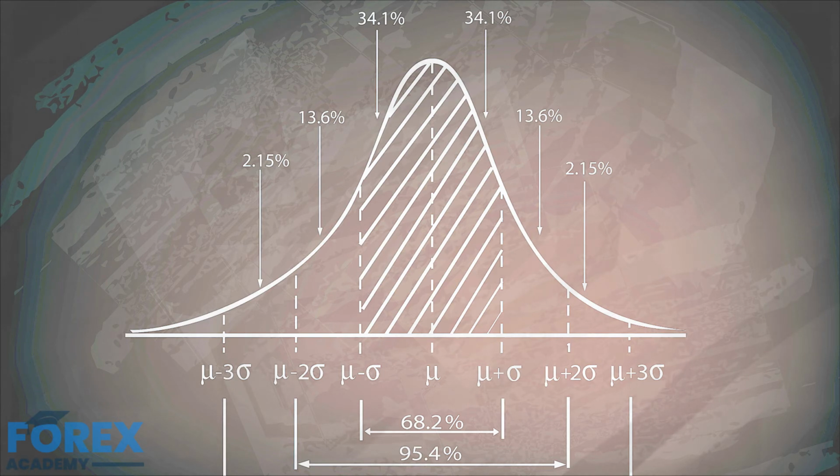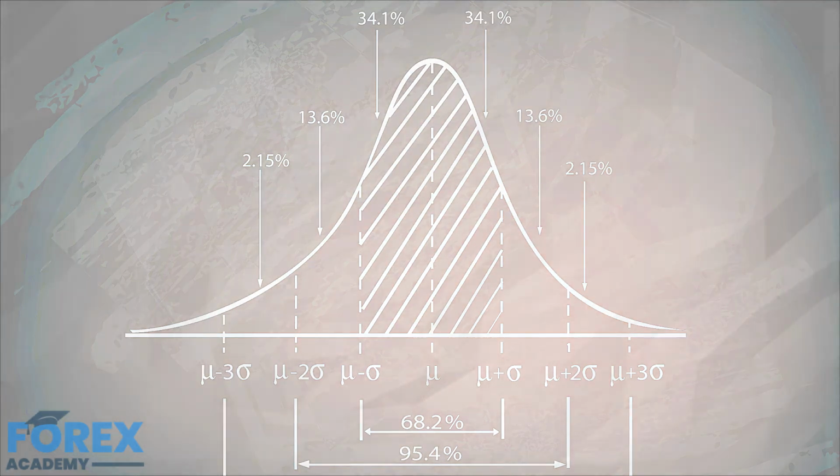If you've followed us in our Stats for Traders video series, you understand by now that 68.2% of the values following the bell-shaped curve lie within one standard deviation from the mean, and 95.4% of them lie within 2 SDs. That means that only 31.8% lie away more than one standard deviation, and that 4.6% go farther than 2 standard deviations. In the case of an option, we are interested only in this side of the bell curve. In this context, only 15.9% of the data points lie beyond one standard deviation, and 2.3% beyond 2 standard deviations.